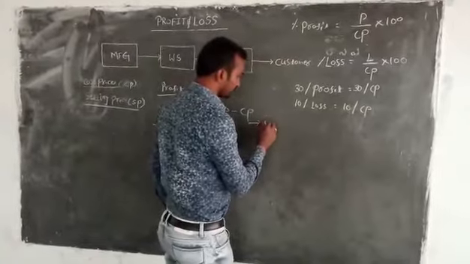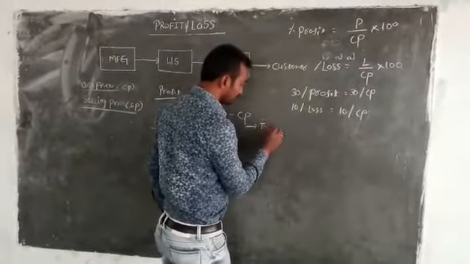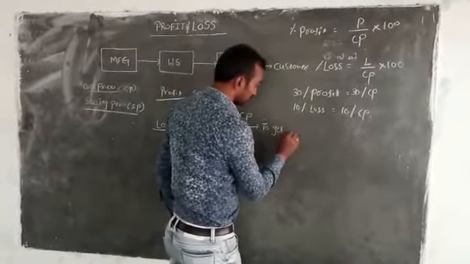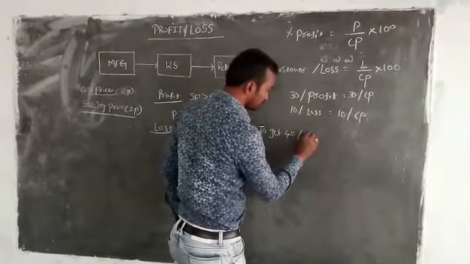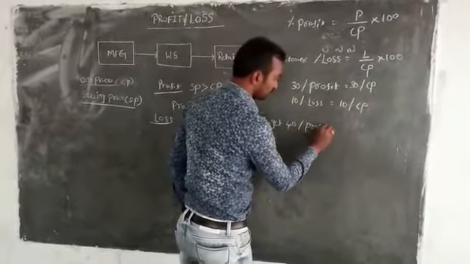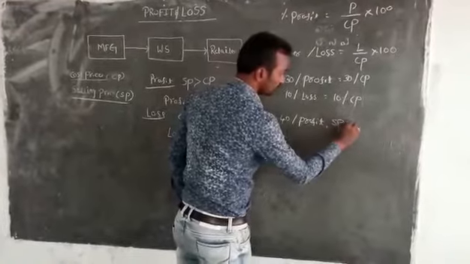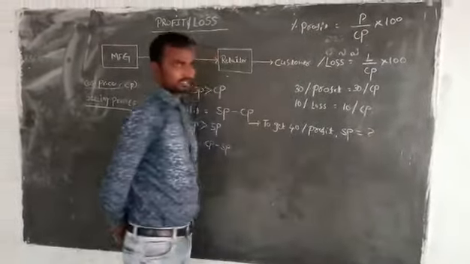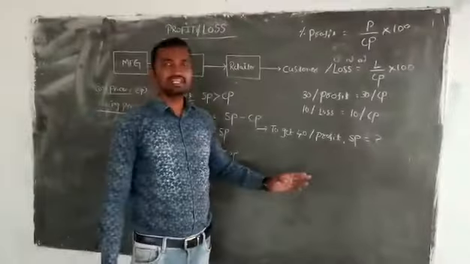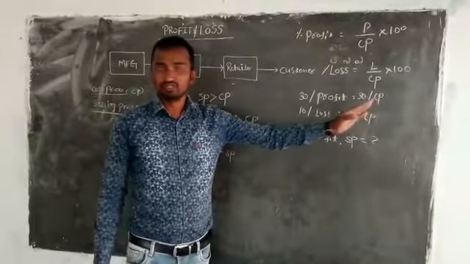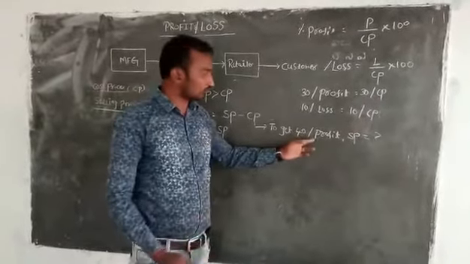To get 40% profit, what is the selling price? This is my question. What I am asking: 40% profit means 40% on cost price. So after selling a product, what will be the selling price?